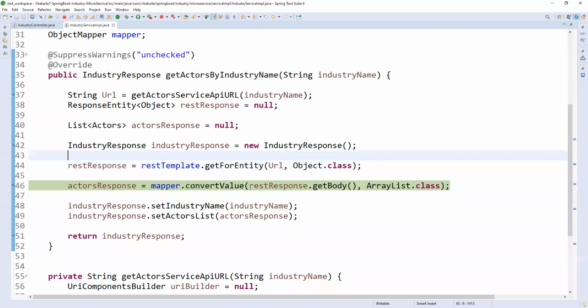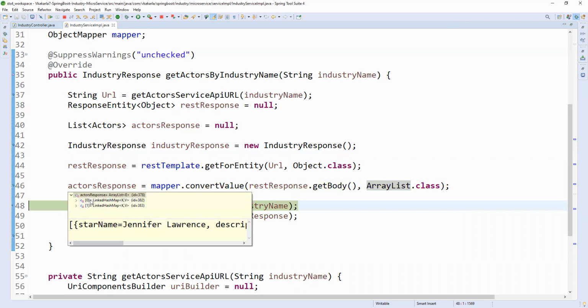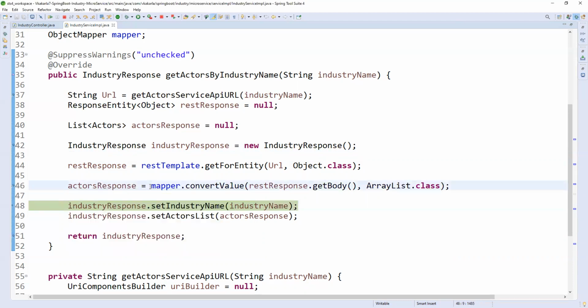Okay, fine. So now the response body: actors list, an array list of this. This is what we are expecting. Now let me press F6. If you see here, array list one and list two. List one has Jennifer related information, list two has Will Smith related information. So it is converting dynamically. No need to convert object by object. The object mapper will take care of converting your response.